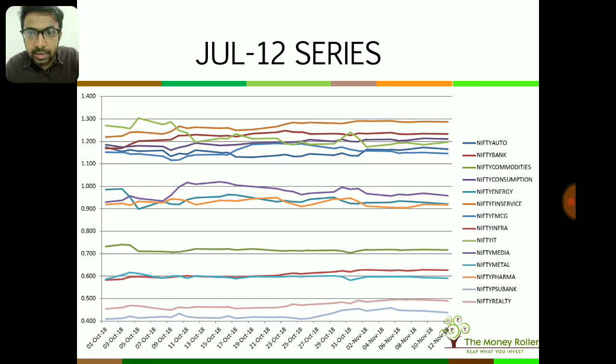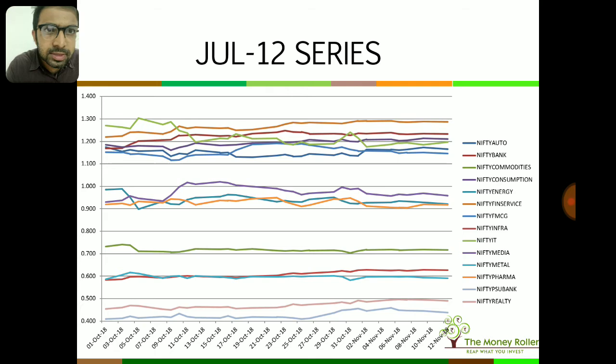Right there on the top, rank 1, is Nifty Financial Services. So from 2012 till date, the highest performing sector has been Nifty Financial Services. Rank 2 is Bank Nifty, that line which you see there.